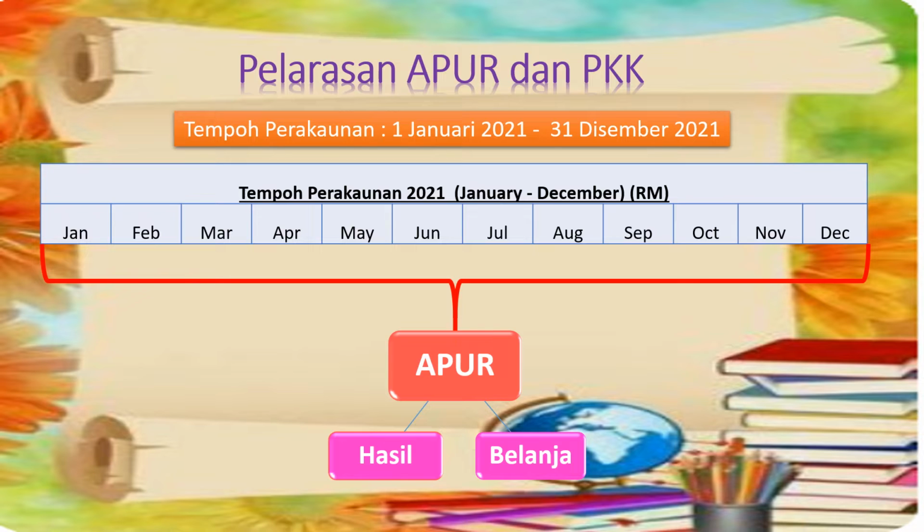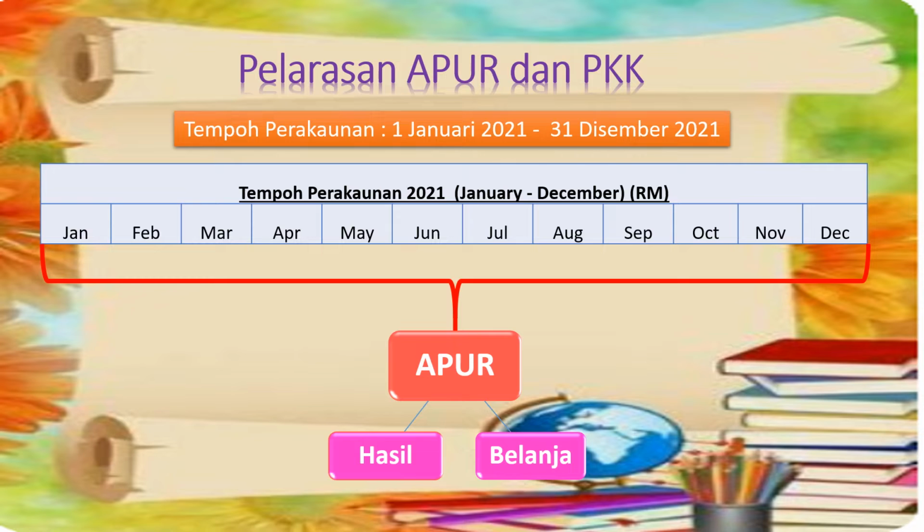So all the hasil yang sepatutnya diterima and all the belanja yang sepatutnya dibayar sepanjang tempoh perakaunan perlu direkodkan in APUR. Kita tidak kira kita dah bayar belanja ke, kita tak terima hasil ke, terlebih bayar ke atau terlebih terima hasil. We still need to record everything from 1st of January 2021 until 31st of December 2021. Why? It's because this is your tempoh perakaunan. You're supposed to record everything which falls within your tempoh perakaunan into your APUR.